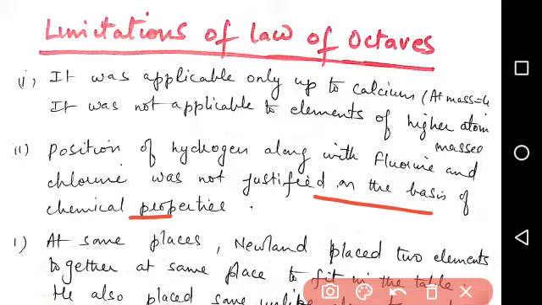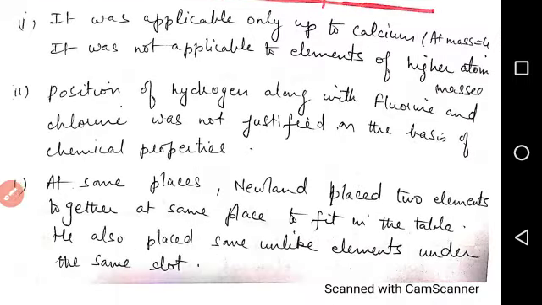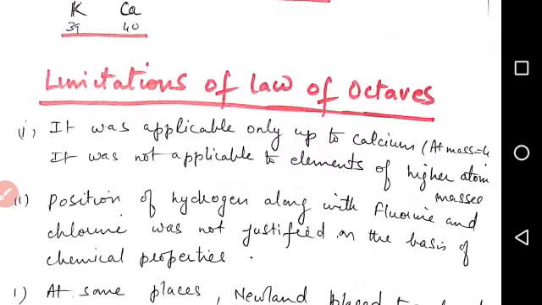at some places, Newlands placed two elements together at the same place to fit in the table. He also placed some unlike elements under the same slot. So these were the limitations of Newlands' law of octaves. So this classification was also disregarded.